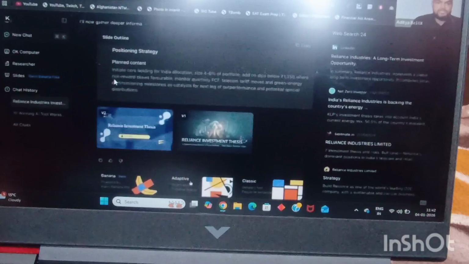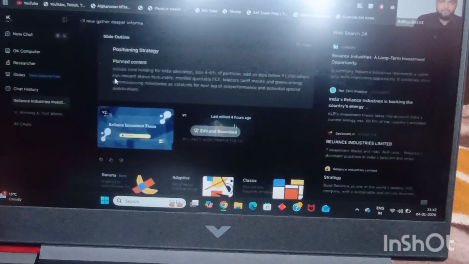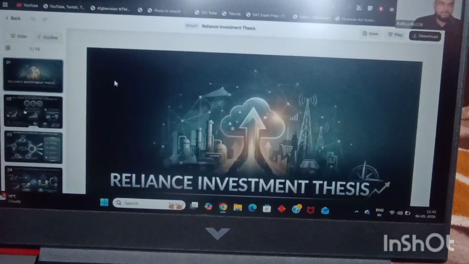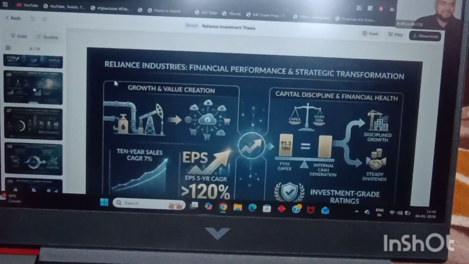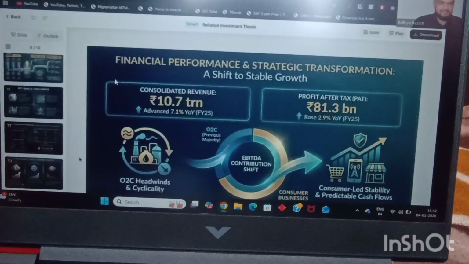And it has gone through all the research. Now it will give me adaptive or classic or nano banana, whatever I want. So I can show you what kind of presentation it created in just a matter of minutes. You can see right over here. It generated through image generation software, but you can generate it the normal way as well.